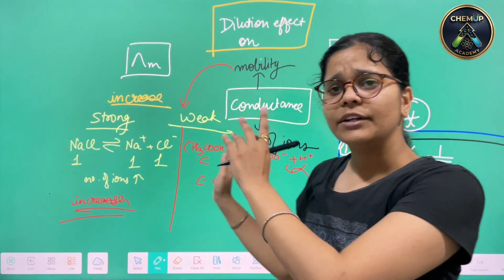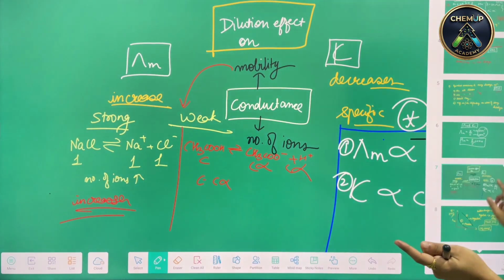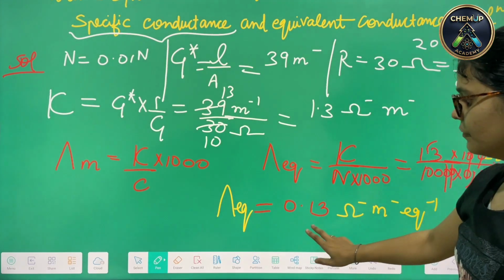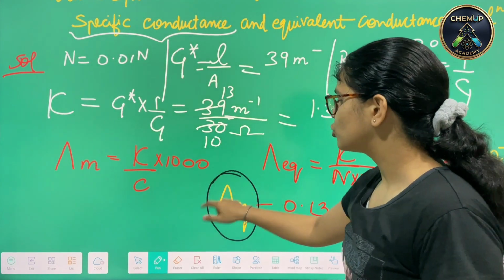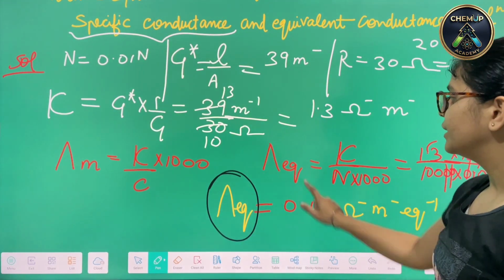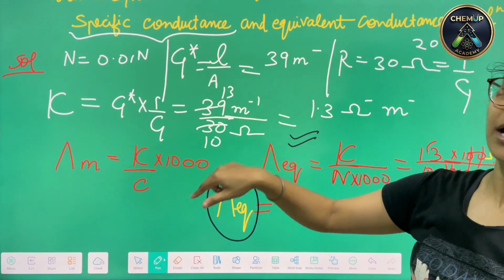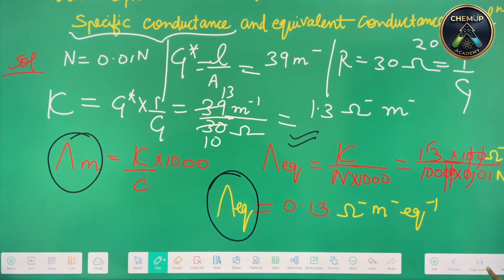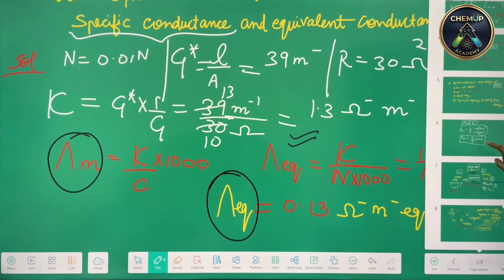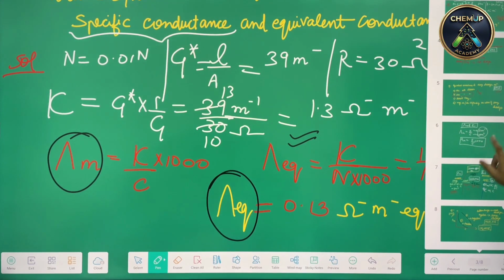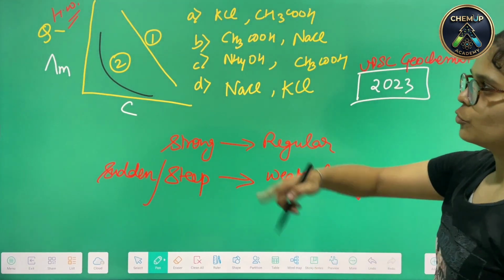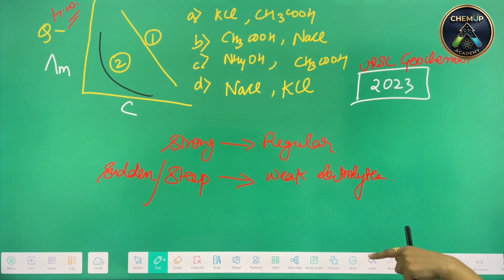Related to the molar conductivity, we have derived a new formulation, which could be seen in this particular thing, which says that an equivalent conductance has to be calculated, which we have calculated using this formula, which has come from the molar conductivity only. So like this we can solve. And coming on to the rest, this question shall be your homework. You can mark it as homework and you need to comment it down.